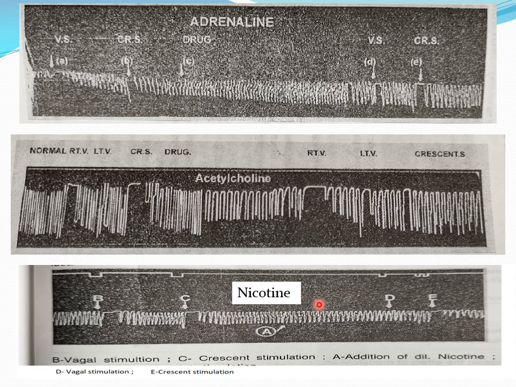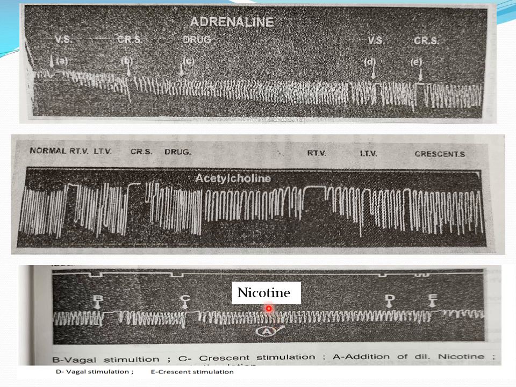Okay, so here we can say that nicotine definitely affects the function of the vagus. And what is its effect? Here it blocks the function of the vagus to the heart. When we stimulated the vagus, it doesn't lead to inhibition. So nicotine interferes with the function of the vagus nerve.